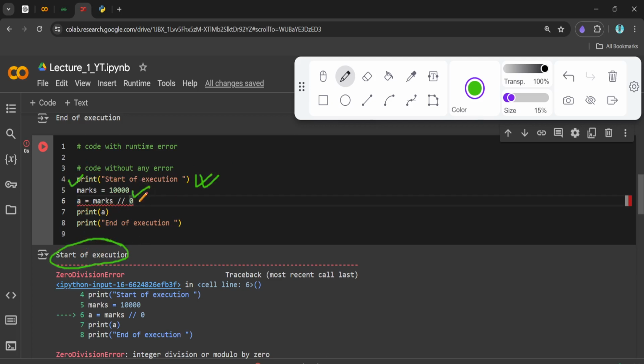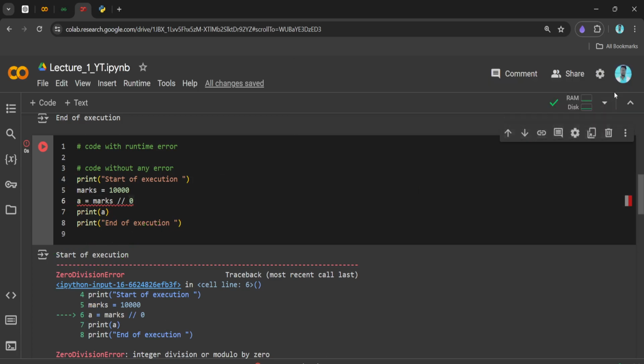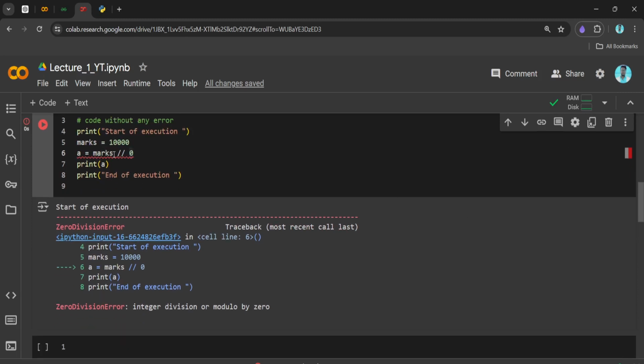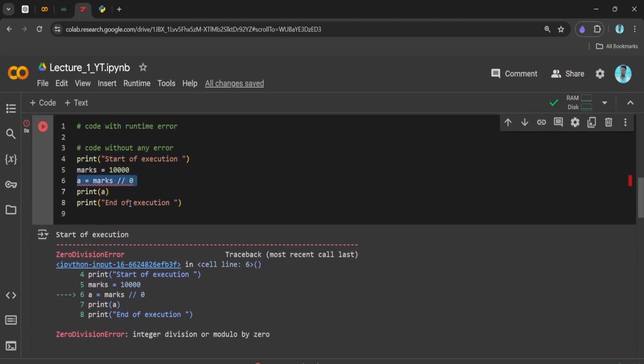Then this line of code got executed, and then at line number 6 we got the exception. This exception got raised, and we didn't receive this print message. We don't have anything like the end of execution over here. Why? Because the program failed and it is not printing anything after that.